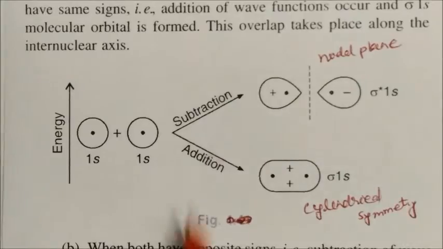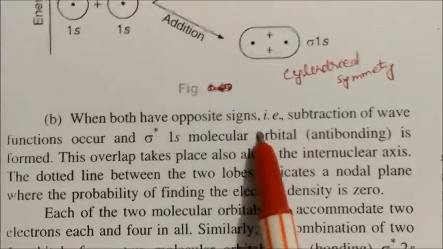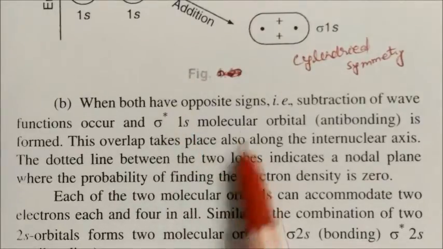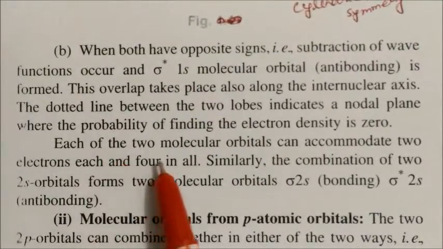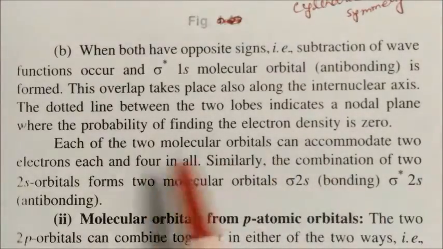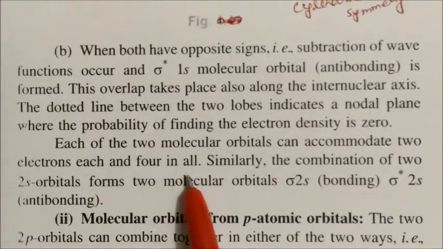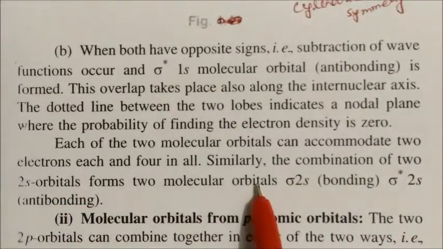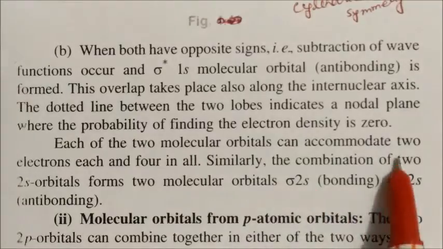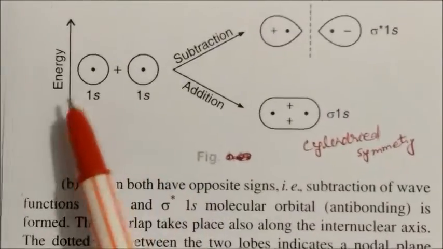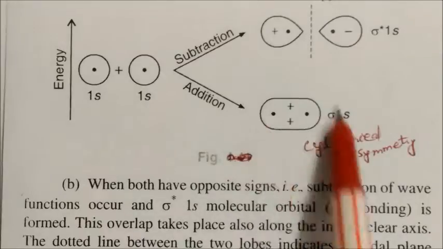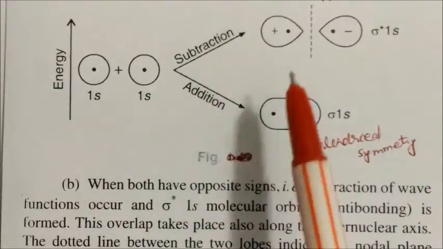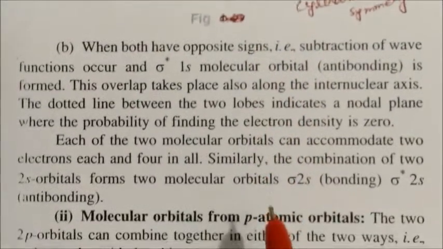In the second case, when both have opposite signs, meaning subtraction of waves, it forms the sigma star 1s orbital. Each of the two molecular orbitals can accommodate 2 electrons each, and 4 in all. Similarly, the combination of two 2s orbitals will form two molecular orbitals: sigma 2s, which is bonding, and sigma star 2s, which is anti-bonding. So the 1s and 2s structures are the same.